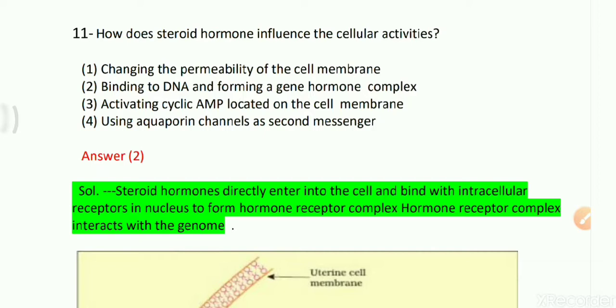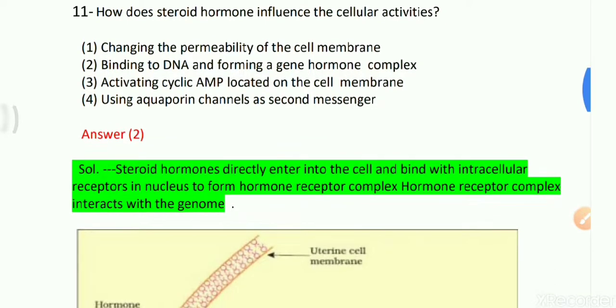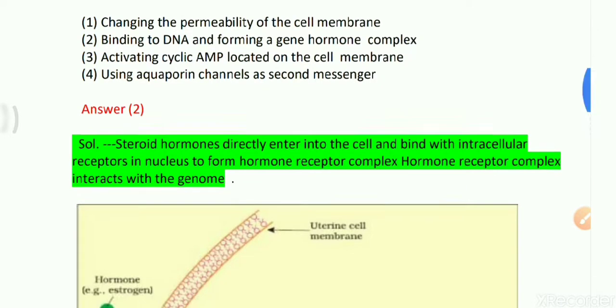So among these four options, option 2 will be true, because steroid hormones directly enter into the cell and bind to the intracellular receptor present on the nucleus to form the hormone receptor complex, and then it interacts with the genome for the synthesis of many proteins or many characters.